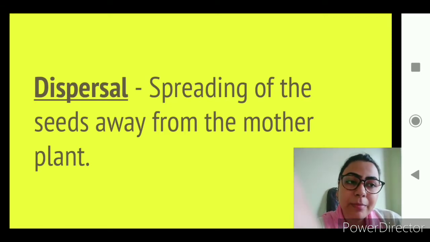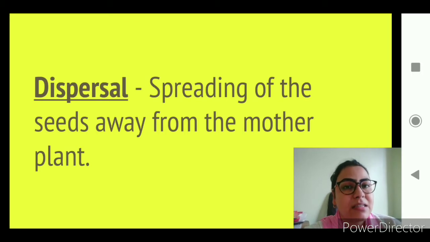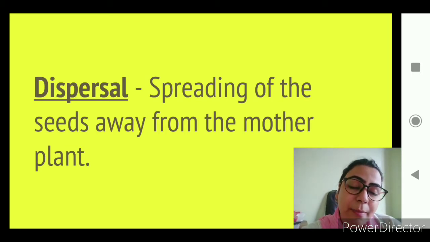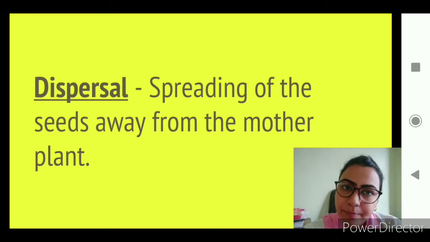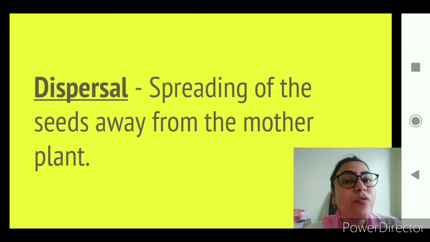Now what do I mean by a mother plant? The mother plant is the plant whose seeds these are. It is the plant that has borne the fruits, and the fruits have the seeds inside them. Alright. So what is dispersal? Dispersal simply means the seeds moving away.